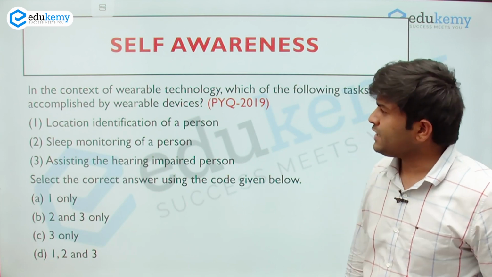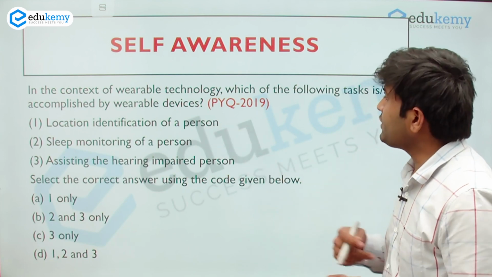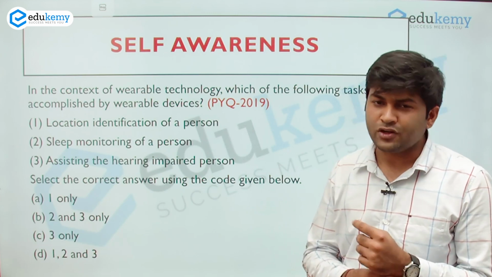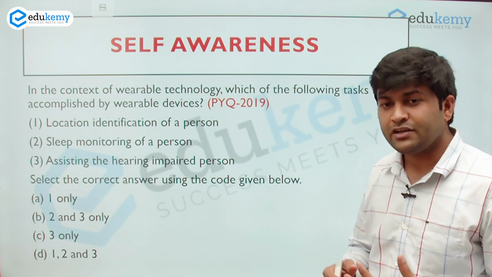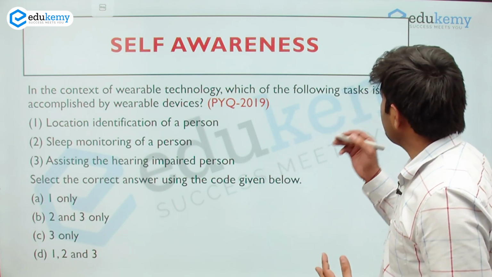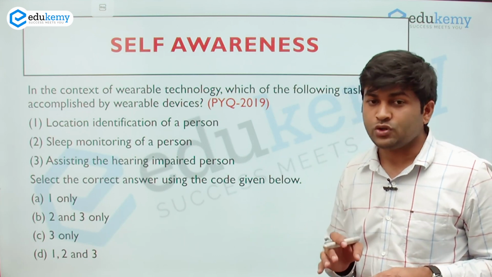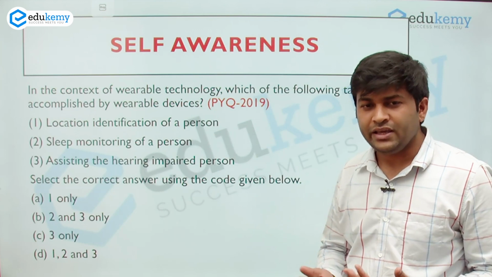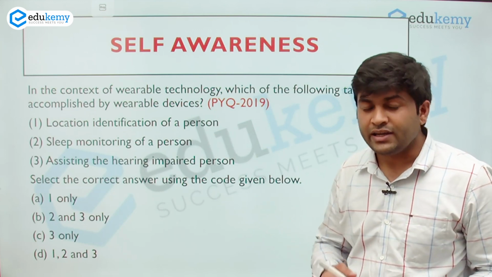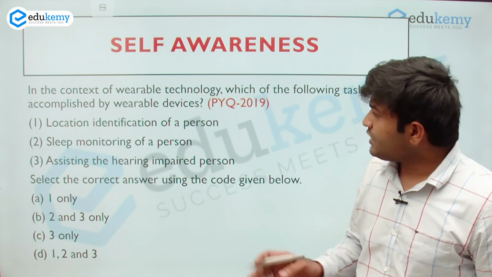For example, take this question of 2019 in the context of wearable technology. It is talking about wearable technologies, it may be the smart watches, it may be the smart bands that we are using. Which of the following is or are accomplished by these wearable devices? Normally either you are using it in your day-to-day life or you see others using it. So what are the possibilities?